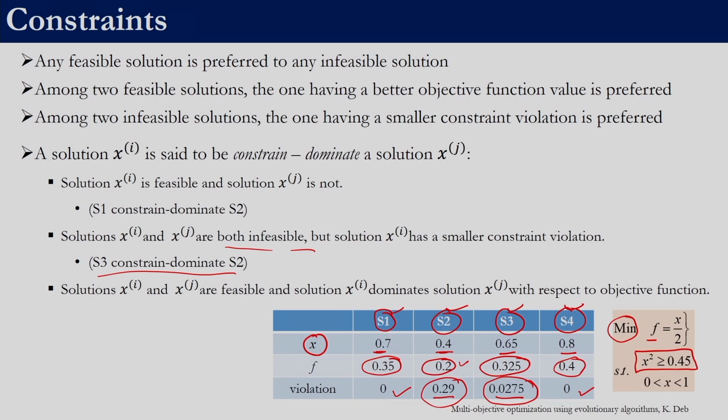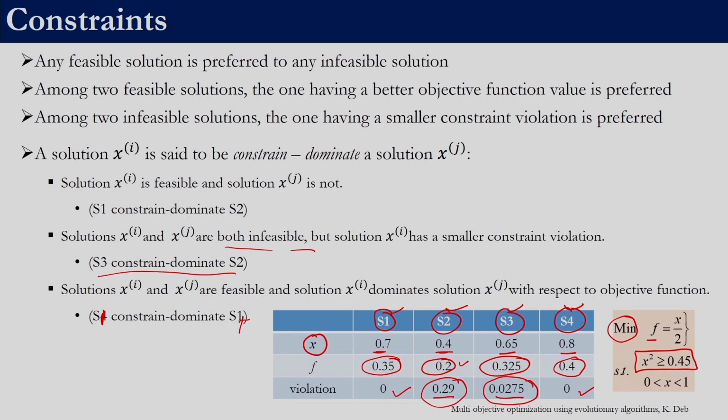And the last case is between S4 and S1, right. So, in this case if we see that S1 actually constraint dominates S4 because S1 has a better objective function value. So, this has to be S1 constraint dominates S4, right. So, because we need to go by the objective function value.